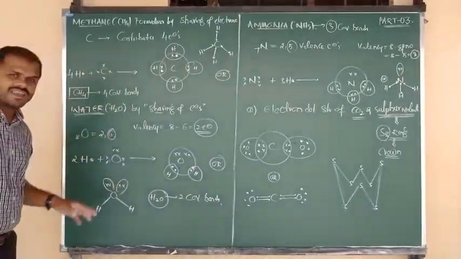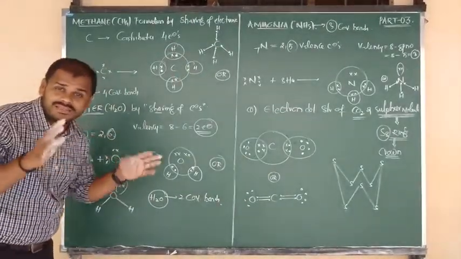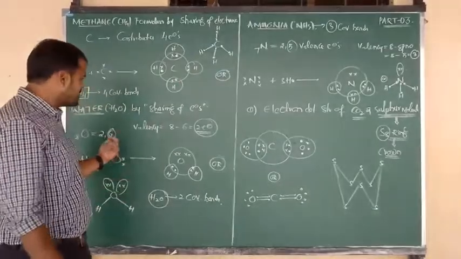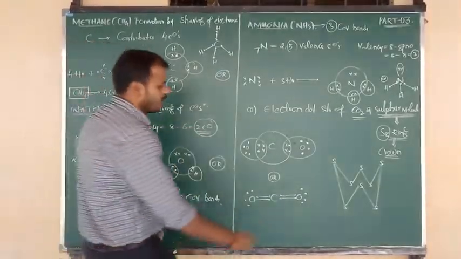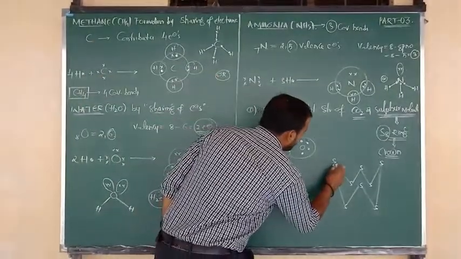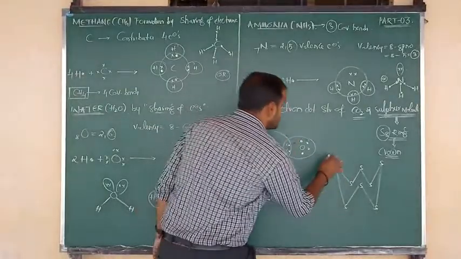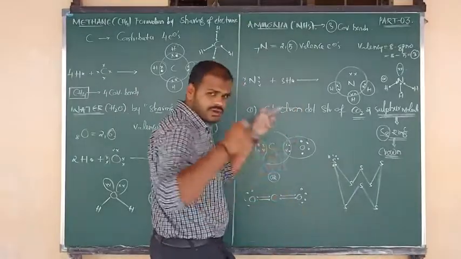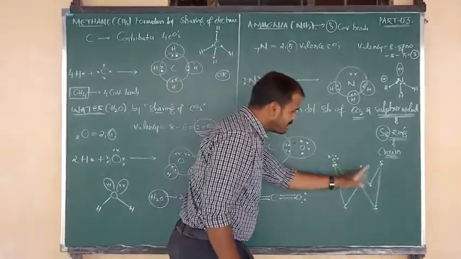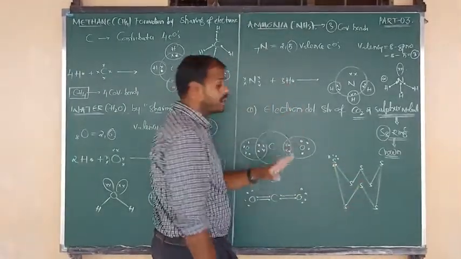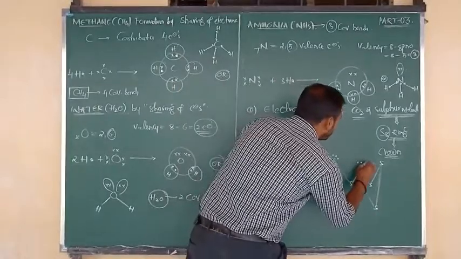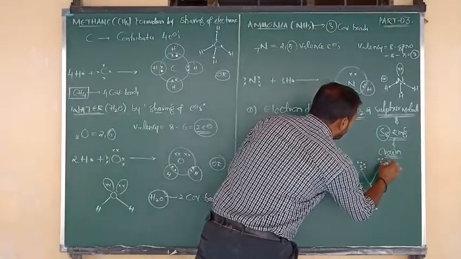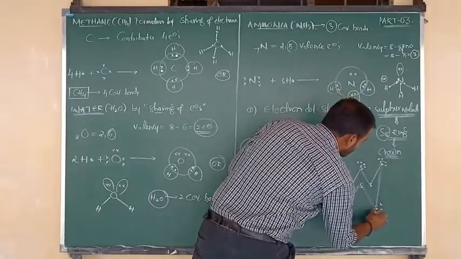But oxygen and sulfur both belong to the same group. Oxygen contains 6 valence electrons, and sulfur also contains 6 valence electrons. But out of 6, only 2 are sharing. Unshared electrons are 4: 1, 2, 3, 4. Again the same thing: every sulfur can contribute 2 electrons, but the uncontributed electrons are 4.